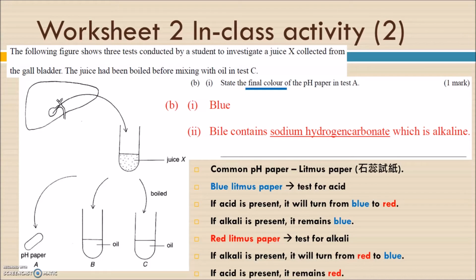So even if we boil it, it will not affect its function at all. No enzyme, no denaturation. There is just bile salt, sodium hydrogen carbonate, bile pigment, and water in the bile juice. So it will not affect the function by being boiled for a long time.